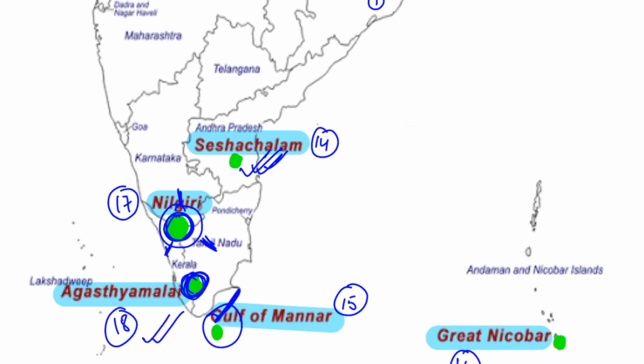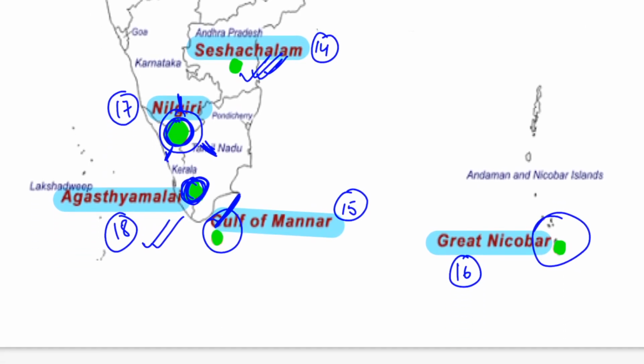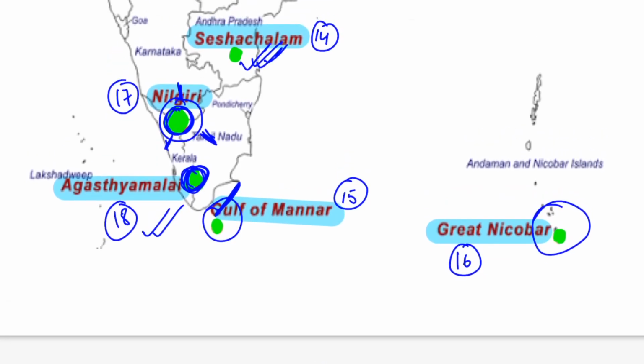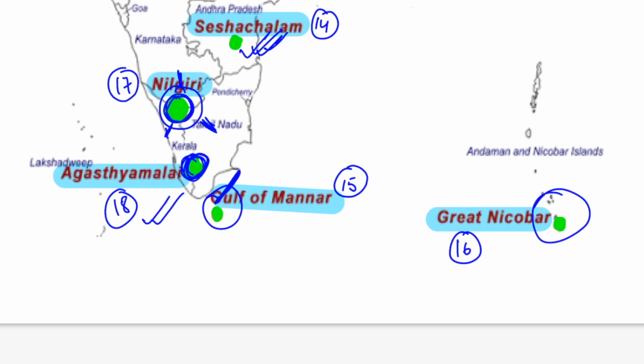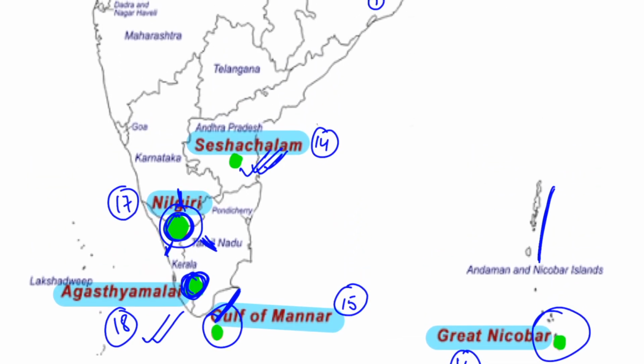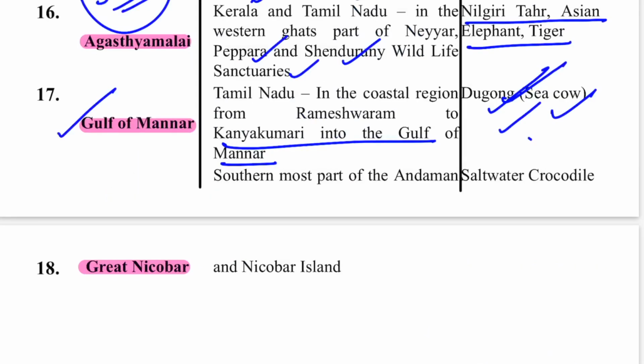And the last Biosphere Reserve here is your Great Nicobar. And the saltwater crocodile is very important here. If you can see the Great Nicobar. Okay, so Great Nicobar is a Biosphere Reserve which is south of the Andaman and Nicobar Islands. So this is actually your Andaman Islands. This is Nicobar Islands, and to the south of the Nicobar Islands is your Great Nicobar Island. So these were the 18 Biosphere Reserves.